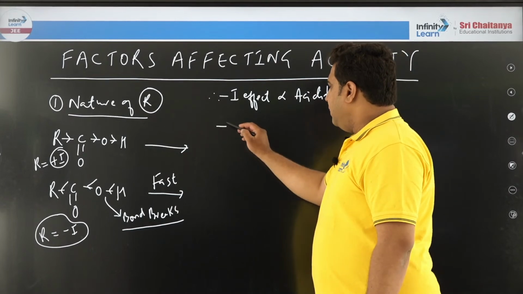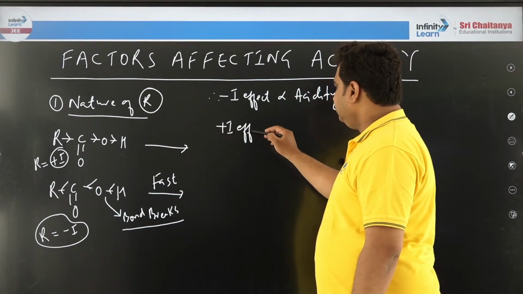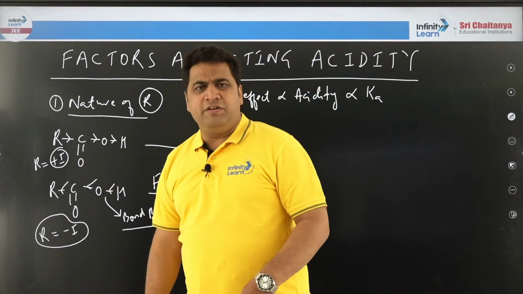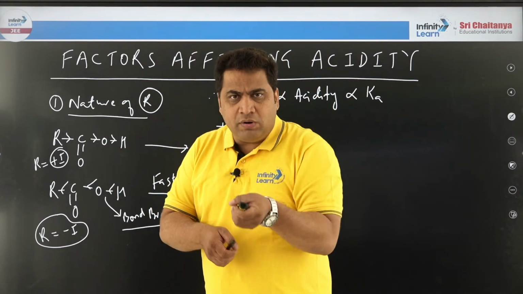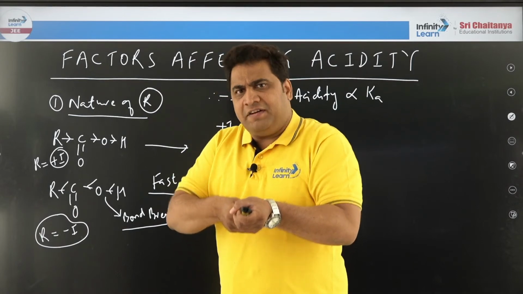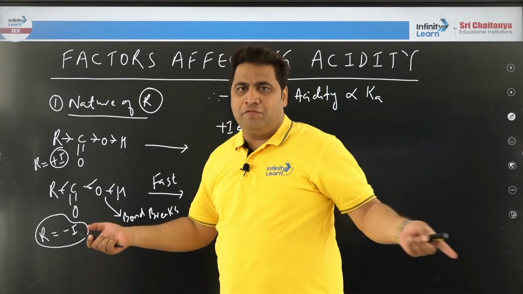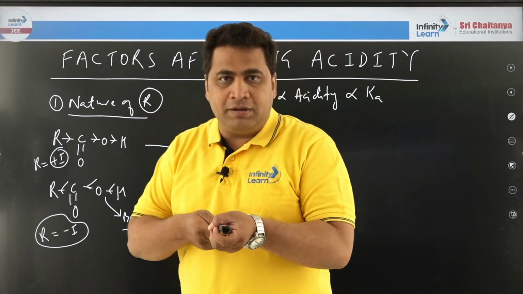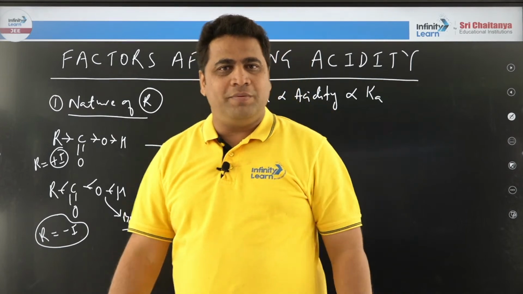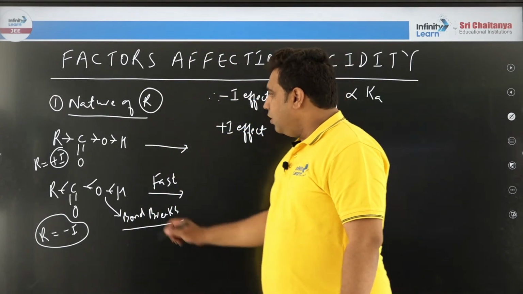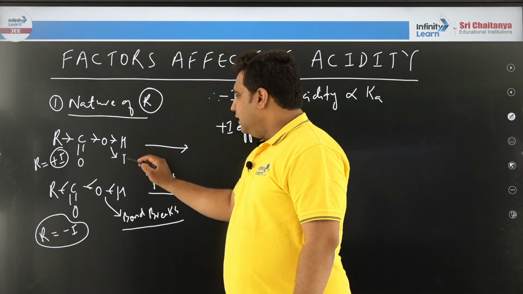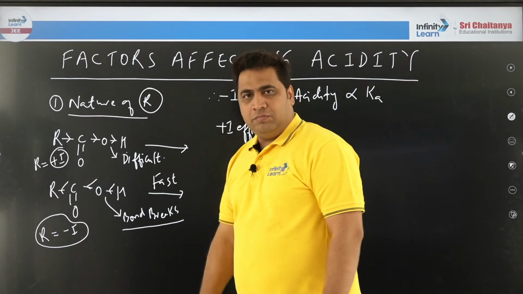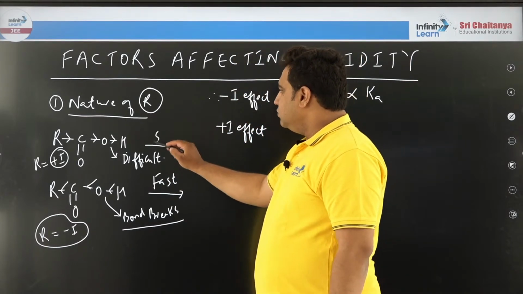Then plus I effect is, if plus I effect is more, then oxygen is giving to hydrogen. Imagine there is a rope between you and me, we both are holding. Are you following? If I am pulling and you are pulling, the rope will break, that is, the bond will break. But imagine you are pulling and I am moving ahead, coming close to you like this, then the bond will not break. Therefore, this bond, will it break easily? No, it is difficult to break. Therefore, this will be slow.